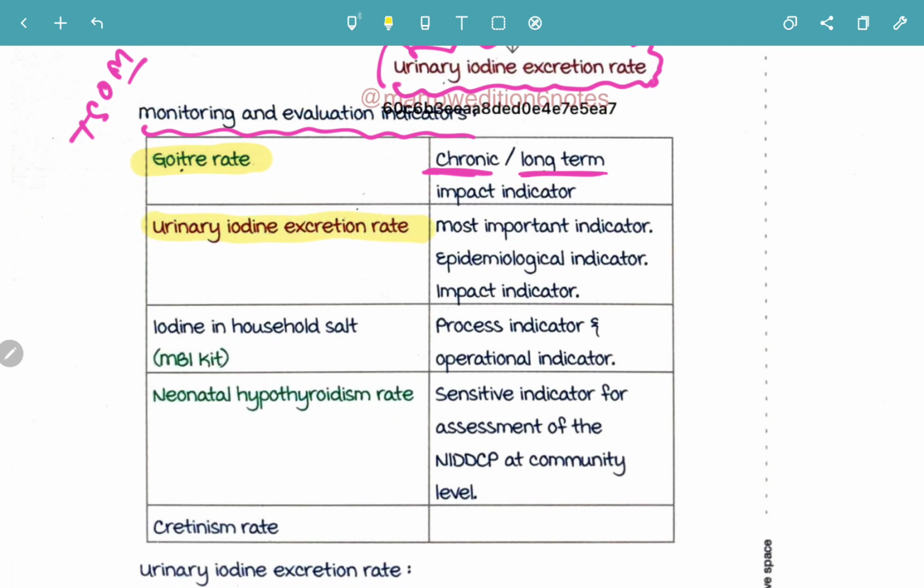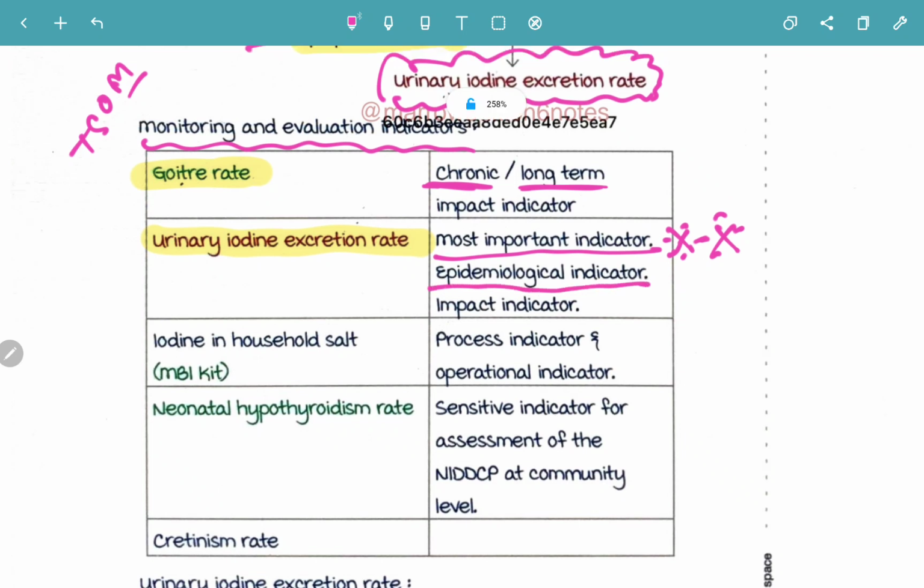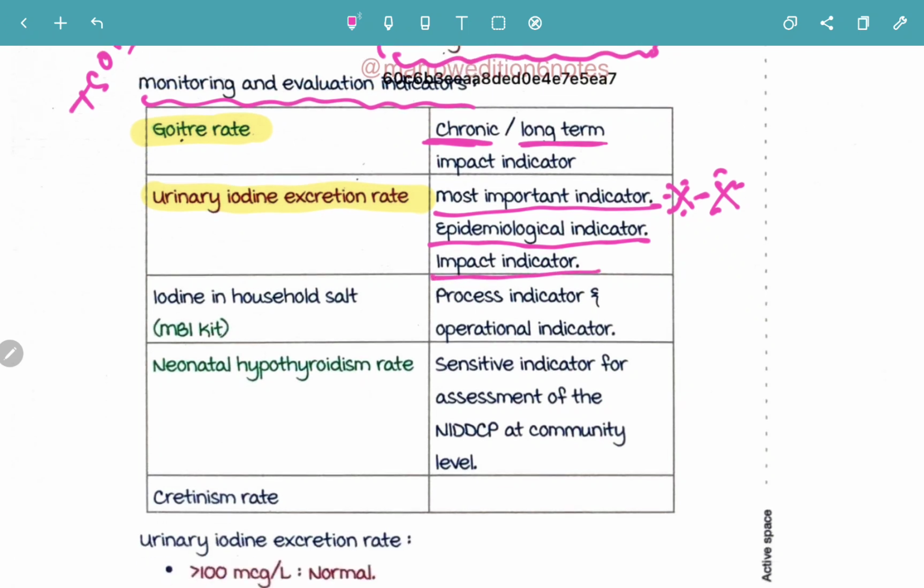Now why are we seeing urinary iodine excretion rate is, it is a most important indicator, very important MCQ, which is the most important monitoring indicator in NIDDCP. It is urinary iodine excretion rate. It is also an epidemiological indicator and also an impact indicator. So remember these three words. Urine iodine excretion rate is the most important indicator. It is also an epidemiological indicator and an impact indicator.